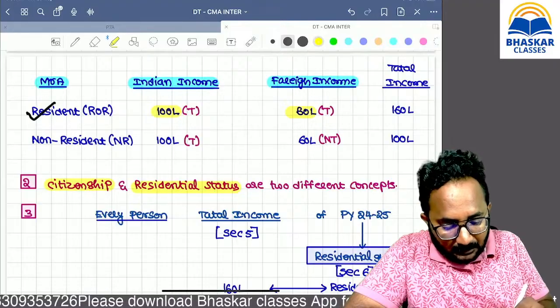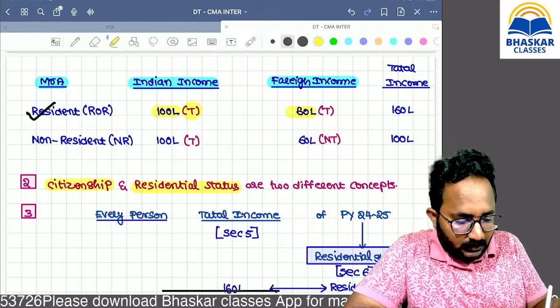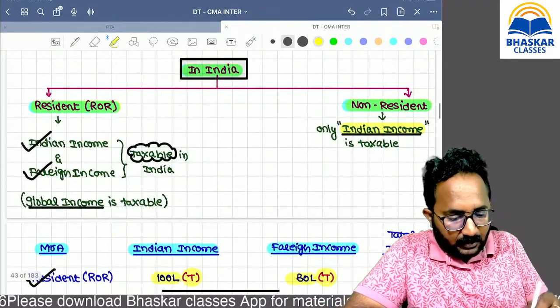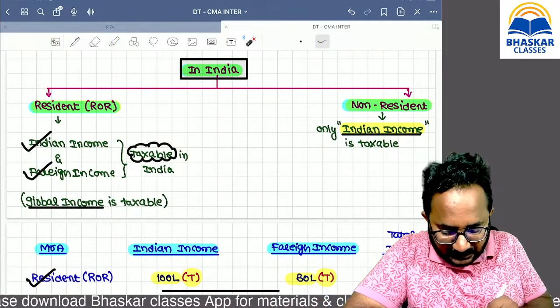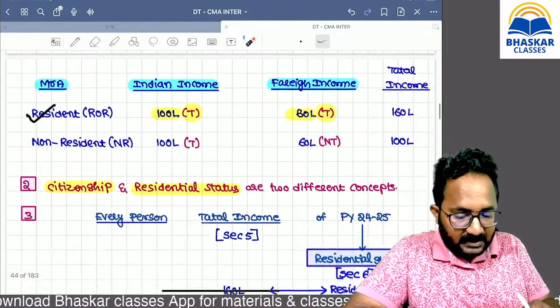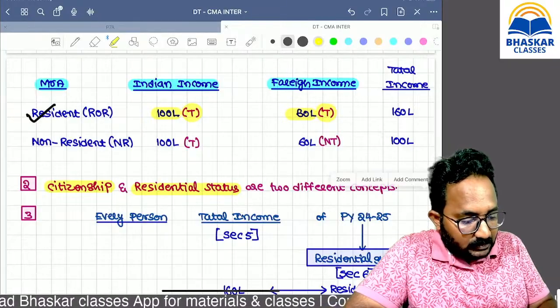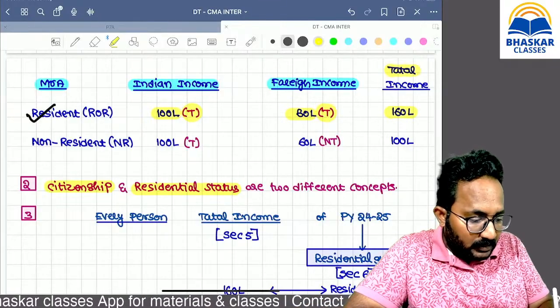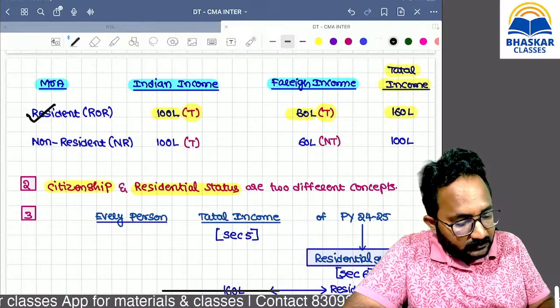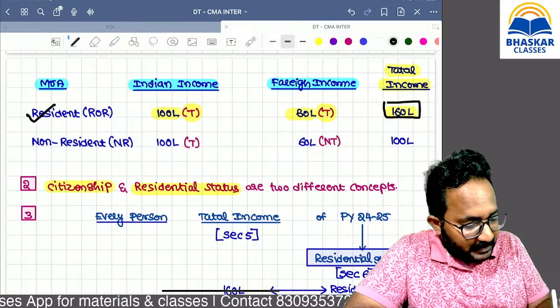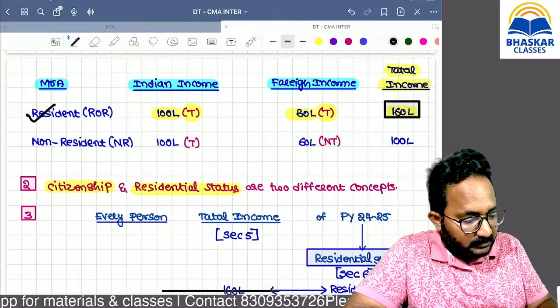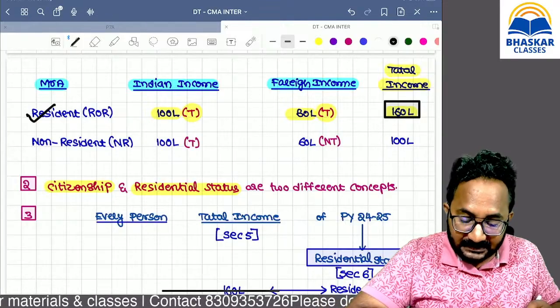Remember, Indian income is taxable, foreign income is also taxable, because for a resident and ordinarily resident, global income is taxable. So what is the total income? On these 160 lakh, he is required to pay the tax. That is the total income of that assessee.